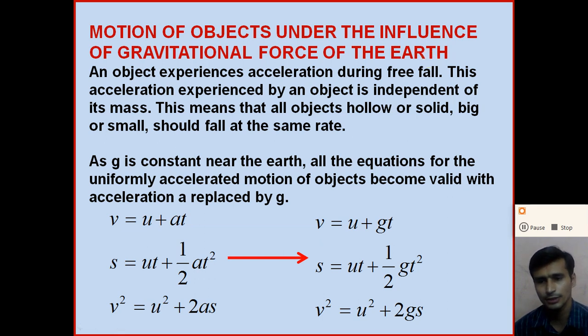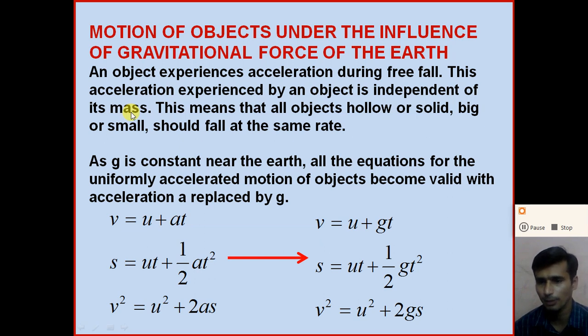Now, motion of objects under the influence of the gravitational force of the earth. Dear student, we know that an object experiences the gravitational force of the earth, and due to this force the object moves towards the earth. An object experiences acceleration due to the gravitational force of the earth, and this type of motion is called free fall motion. During this free fall motion, the velocity of the object continuously increases, and the acceleration experienced by an object is independent of its mass.